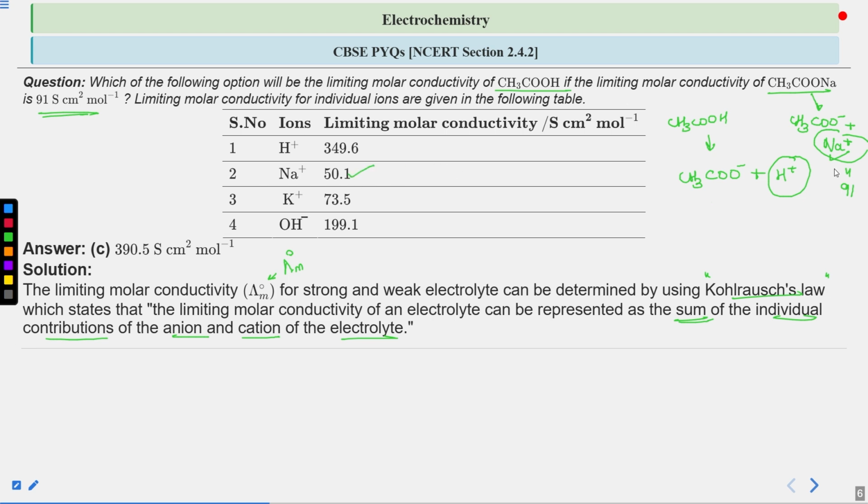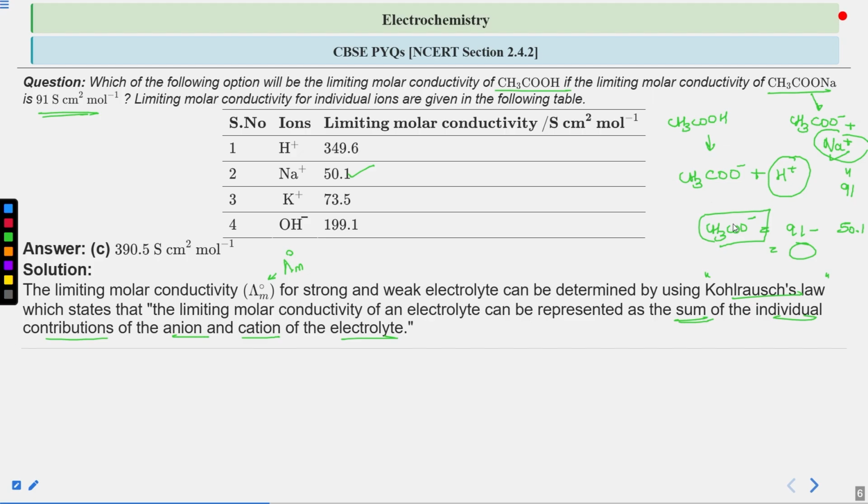You just have to put that value here and then subtract it from the 91. Then you will get the CH3COO⁻ limiting molar conductivity, which is 91 minus the molar conductivity of Na⁺, which is 50.1. Whatever answer you get, that is the limiting molar conductivity of the CH3COO⁻ ion.